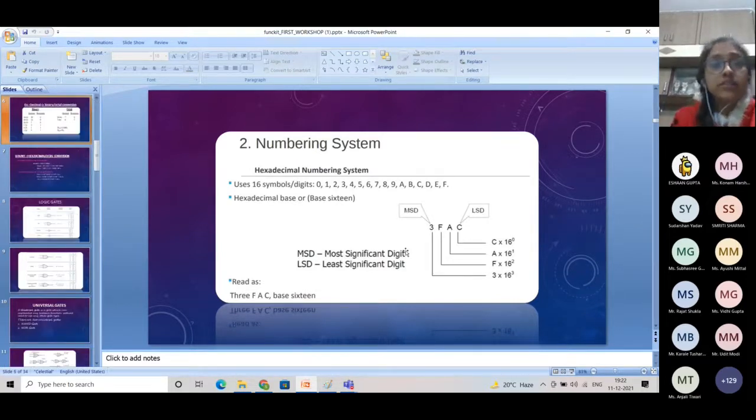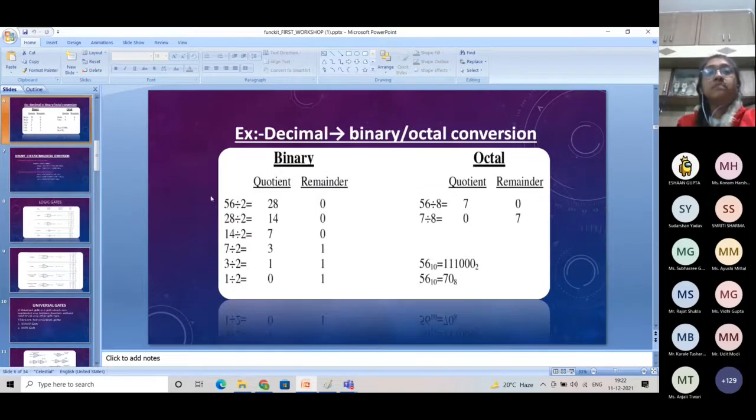Okay. Next, we will see how to convert a decimal number to a binary number or an octal number. We have already seen how to convert a decimal number to a binary number by dividing it again and again by the base of the binary number.